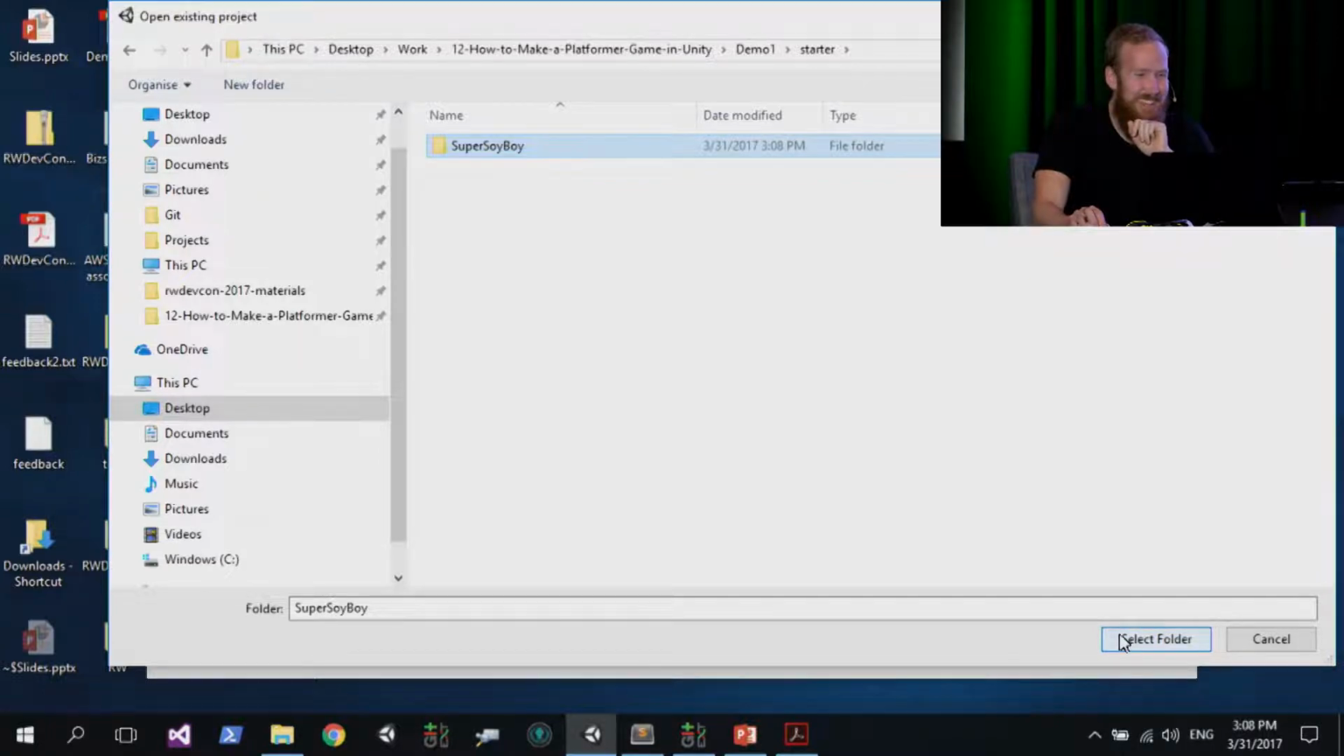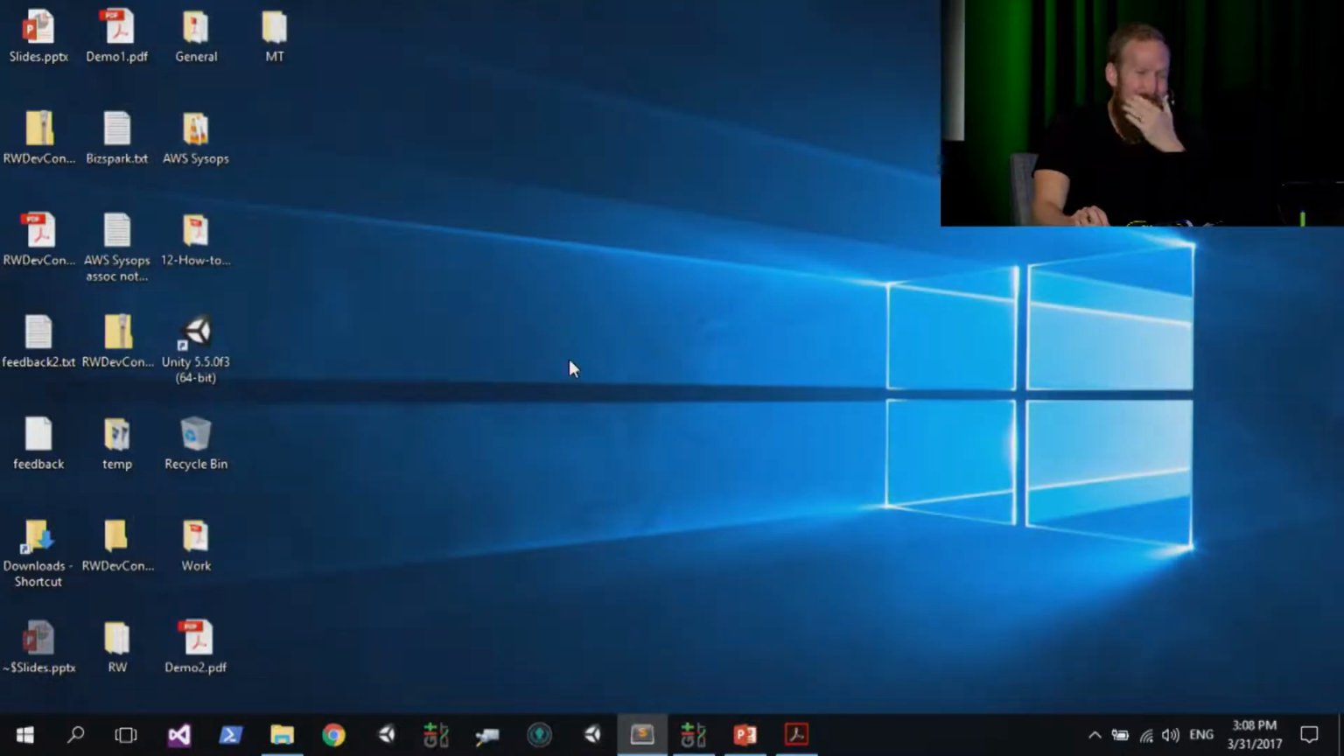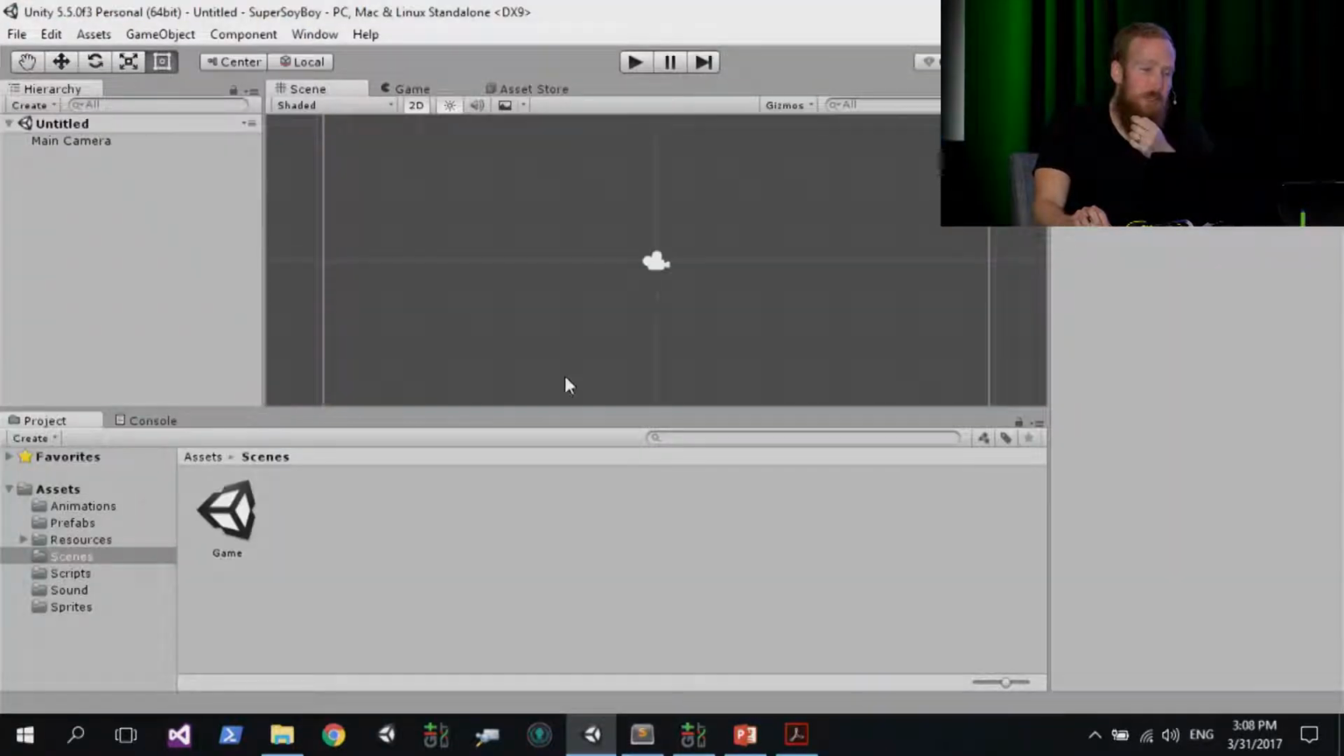So just select folder, and that's going to basically open up the project into Unity. It might take a few moments to load, but once it has loaded for you and opened up in the editor like this, if you can just raise your hand and let me know that you're at that point. I'll just give everybody a few moments to get to that stage.